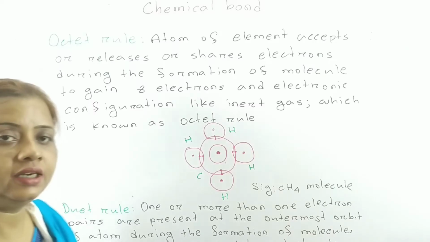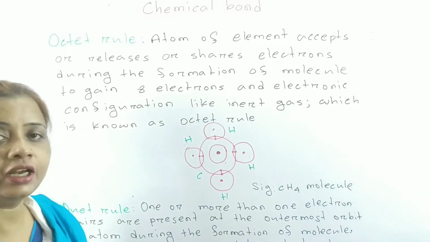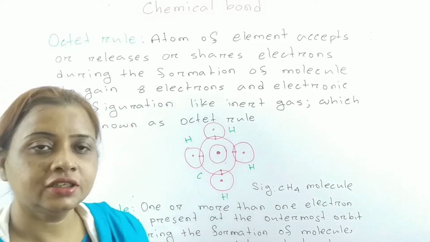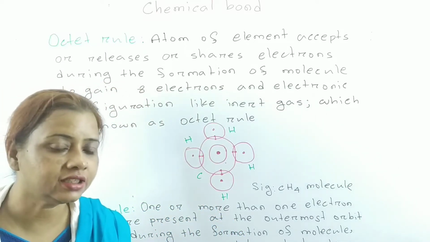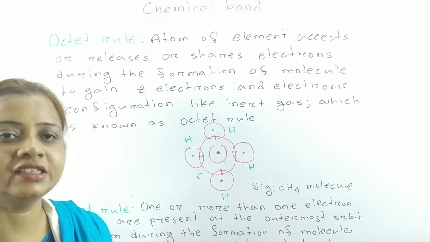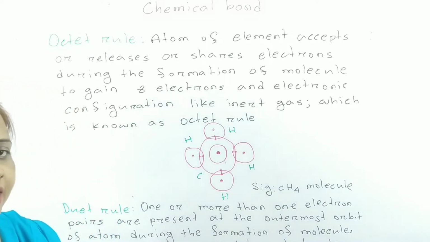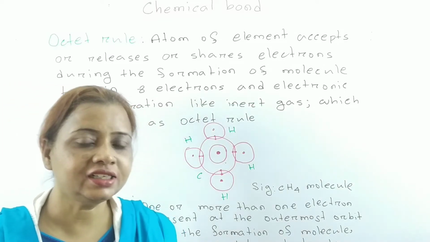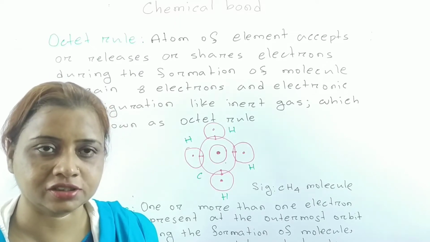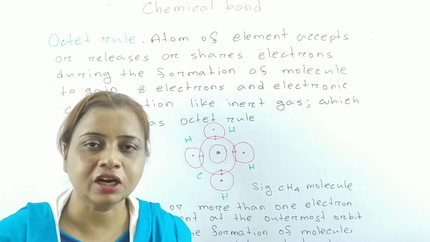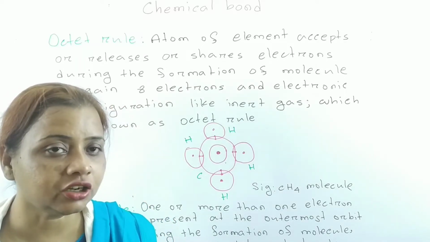Is this clear? Dear learners, now come to the octet rule and duet rule. You know that all the elements of the periodic table have a tendency to get the configuration of nearest inert gas, and from this tendency atoms of the elements either release or receive electrons or share electrons to gain 8 electrons at the outermost shell of the atom.